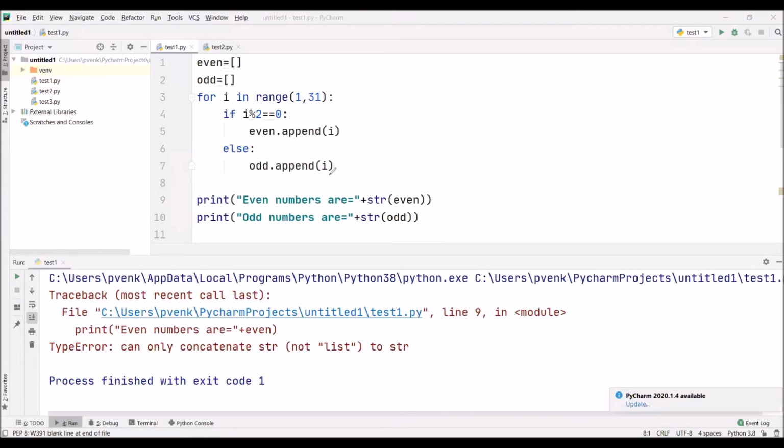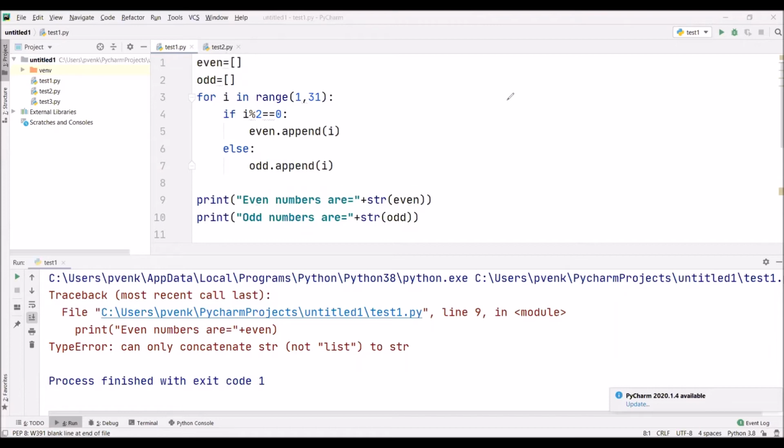Now we want all the values in the even list and all the values in the odd list. So we are writing print, even numbers in double quotes. Because the values in even are integer numbers, we want to print even numbers are equal to, all the values, but we cannot concatenate a string with an integer. So we are writing even numbers are equal to, this is a string, and we are typecasting the list even with str. When we typecast, then the even numbers are printed.